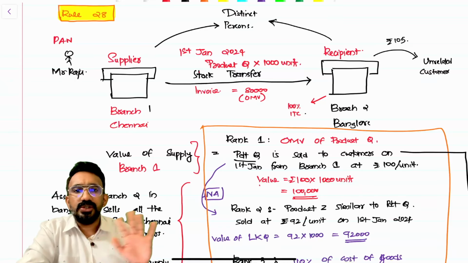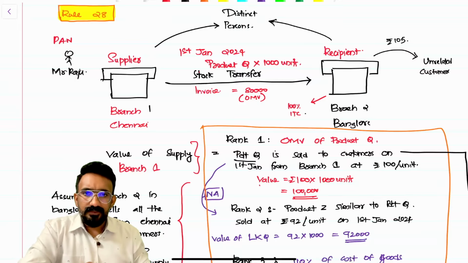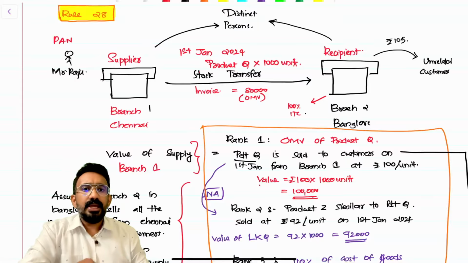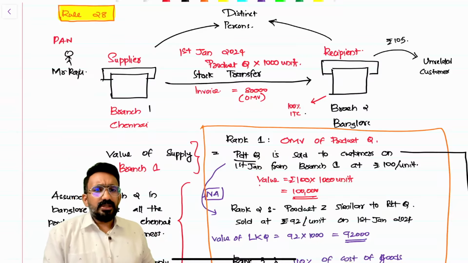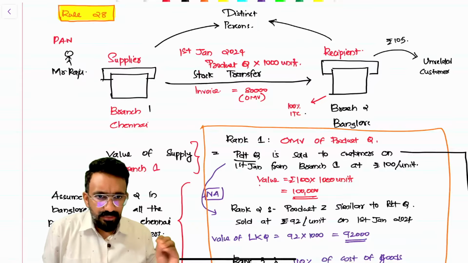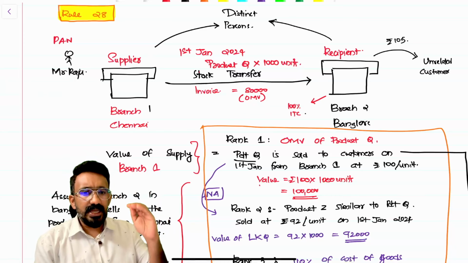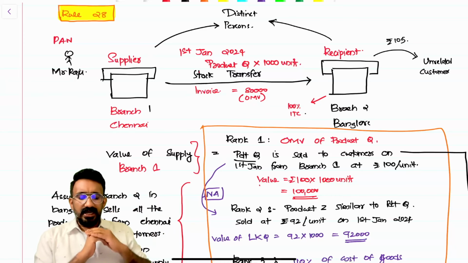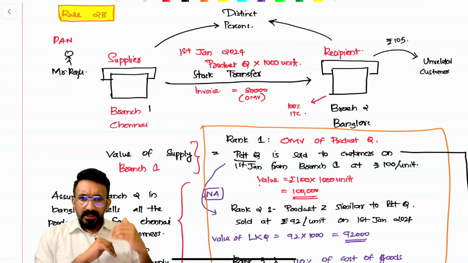No consideration charged. How will I determine the value? That's the question that we are trying to ask here. Say in the bill that is issued, there is no consideration, but there is an invoice that needs to be issued. What value would I adopt? This will be under Rule 28. Rule 28 goes in the same order of the primary understanding: one, open market value; if not, like kind and quality; then Rule 30, 31.